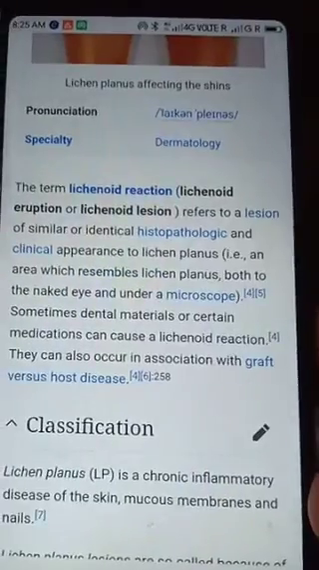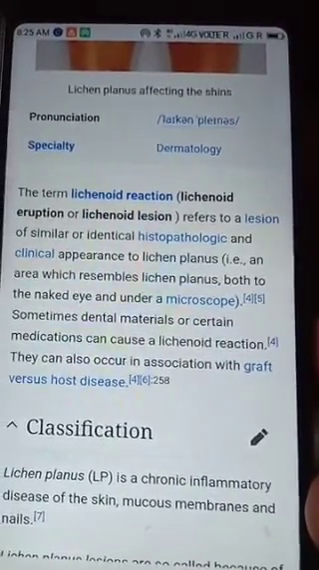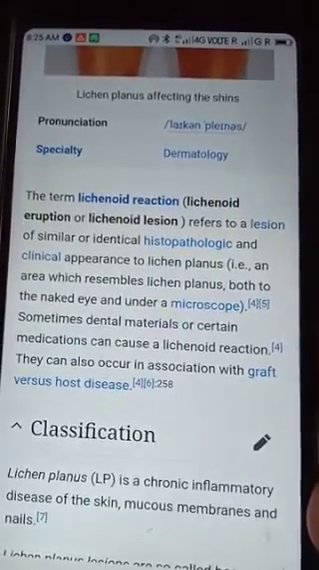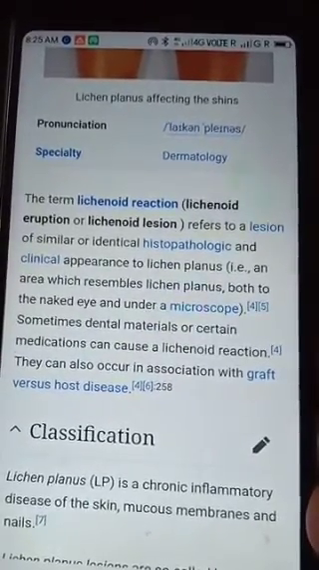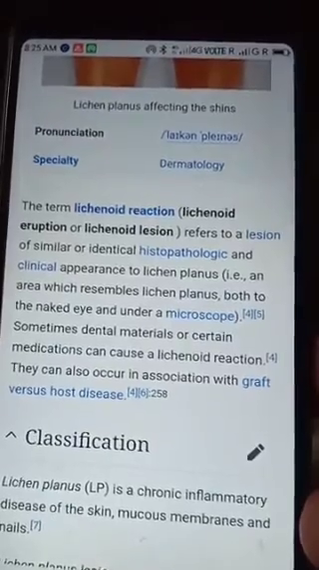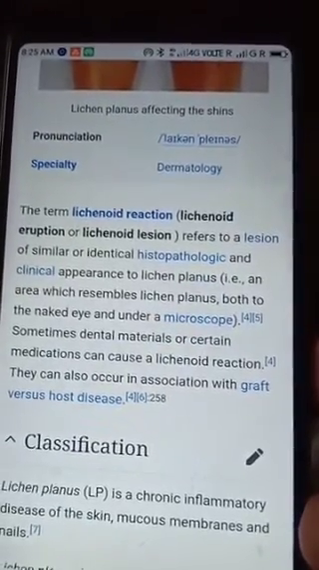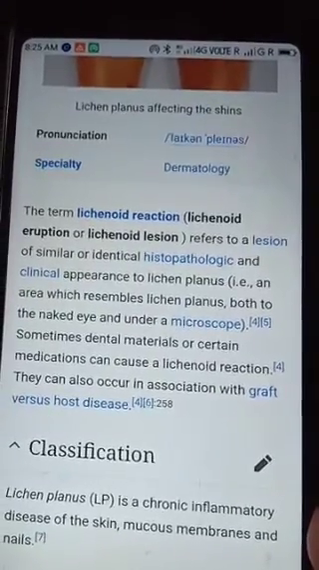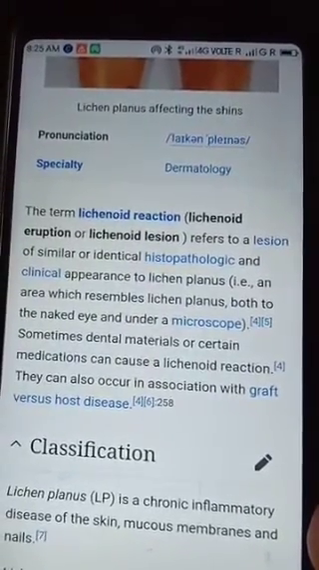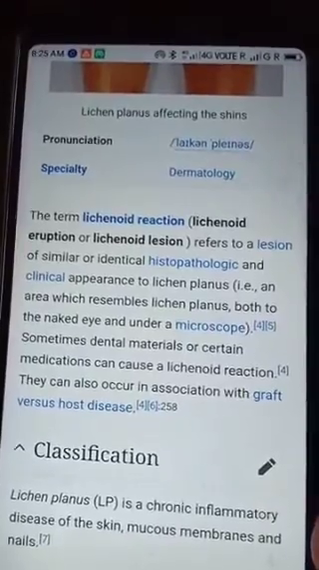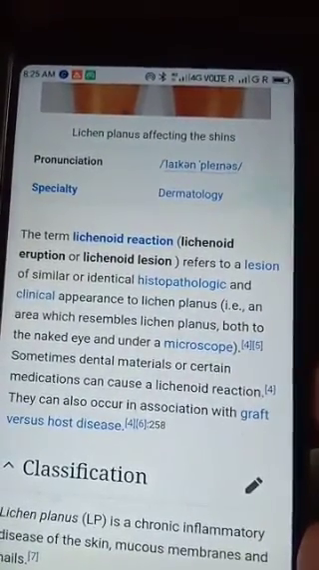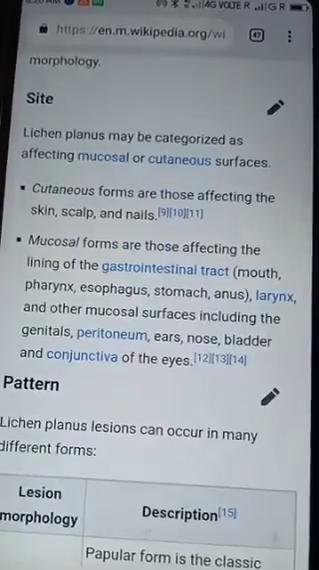What do you mean by a lichenoid reaction? This refers to a lesion of similar or identical histopathological and clinical appearance to lichen planus. Sometimes dental materials or certain medications can cause a lichenoid reaction. They can also occur in association with graft versus host disease. The lichenoid reaction refers to a lesion similar to lichen planus.